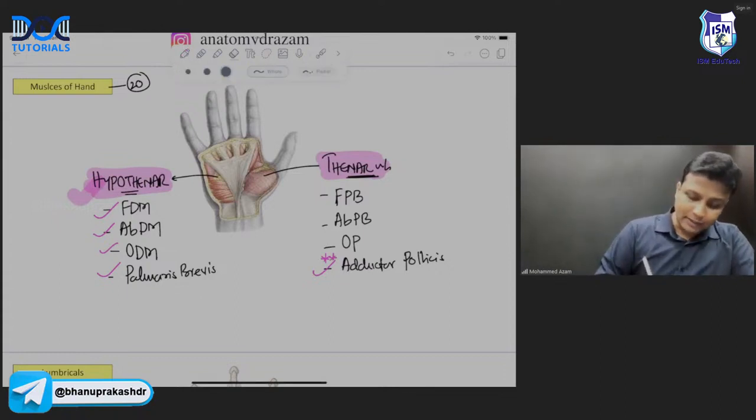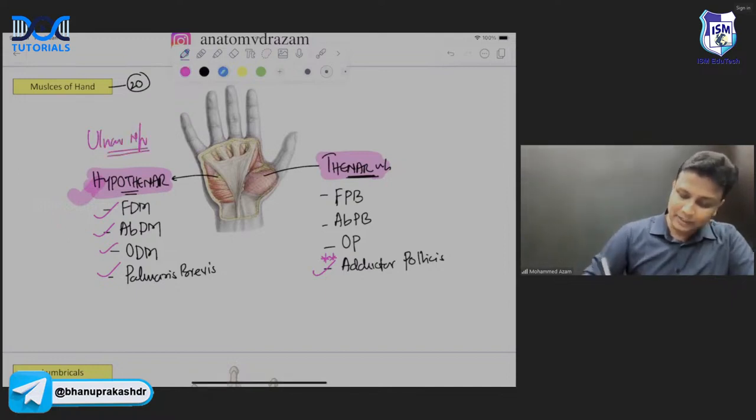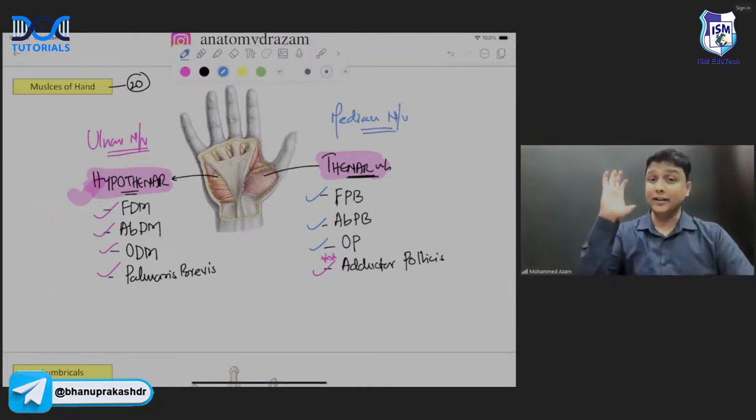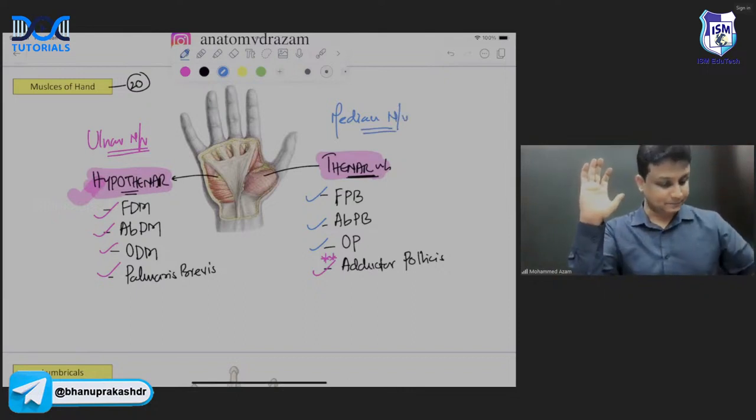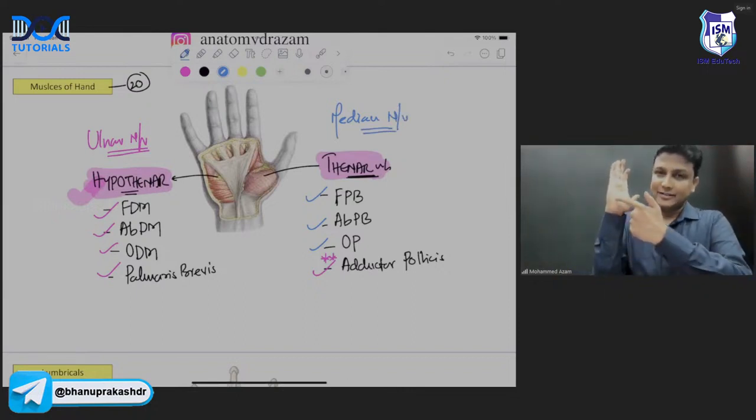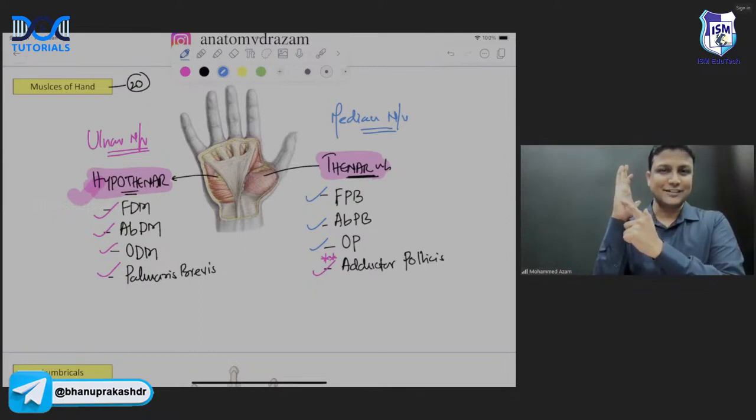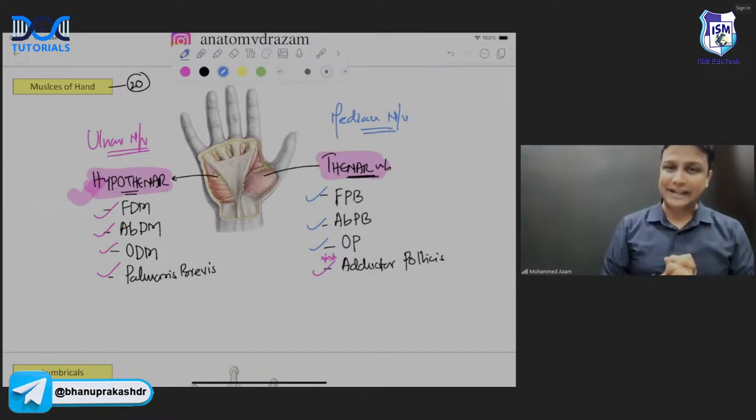Whatever I marked in the pink color here is all supplied by which nerve? Ulnar nerve. And the remaining three thenar muscles will be supplied by the median nerve. Are you understanding me? The ulnar nerve is coming from the medial side here, so it will be supplying the hypothenar muscles here, as well as one of the thenar muscles, which is adductor pollicis. The remaining three of them will be supplied by the median nerve.